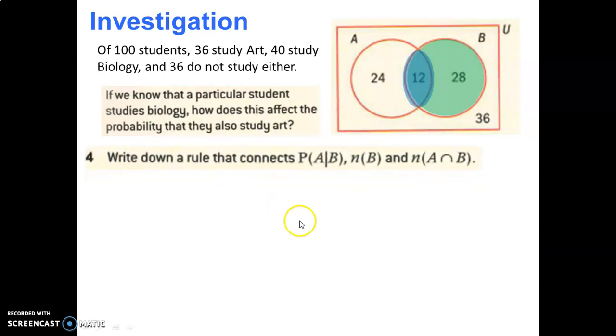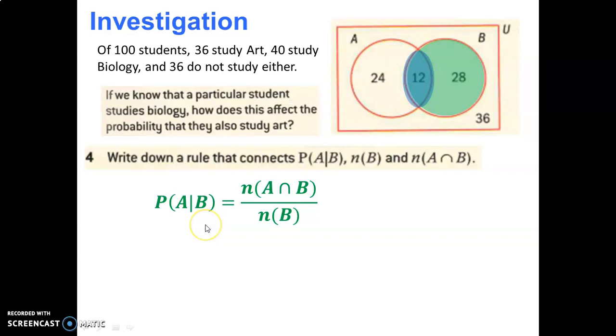So here, try number 4. This one's tricky, guys. You're trying to now make a rule based on the things you've seen so far. So if you've been doing an investigation on paper, take a look at what you've done and see if you can write a rule that connects these 3 things.